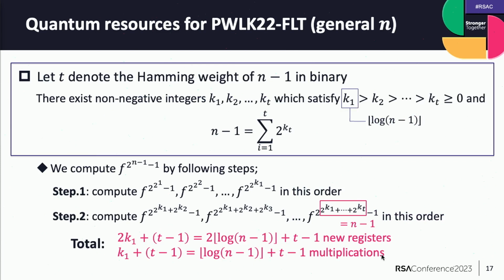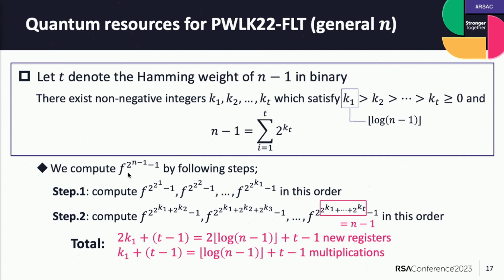Then I explain the quantum resources for PWK-FRT in general n. Let t denote the Hamming weight of n minus 1 in binary. Then there exist non-negative integers k1 to kt, which satisfy this inequality and this relation. And I note that k1 equals floor of log of n minus 1, that is, the bit length of n minus 1 minus 1.